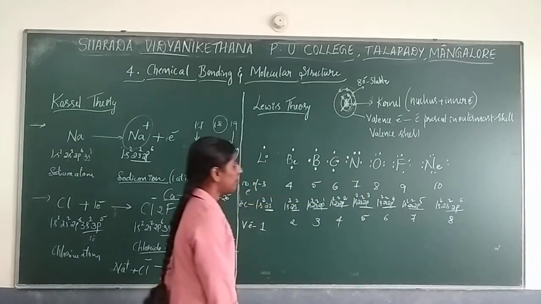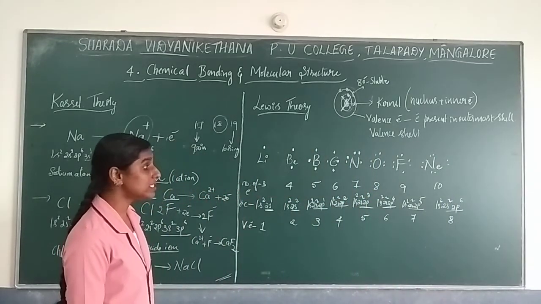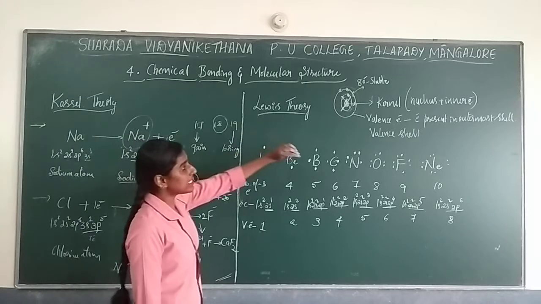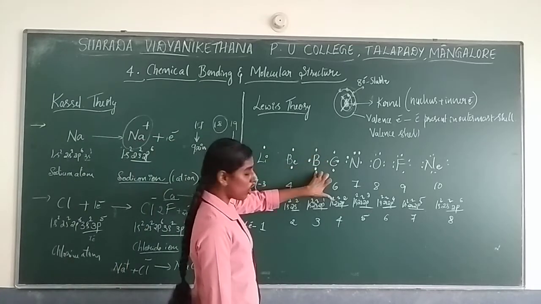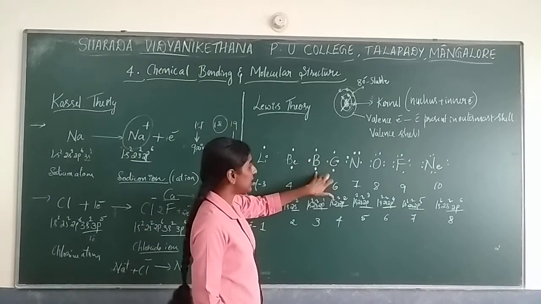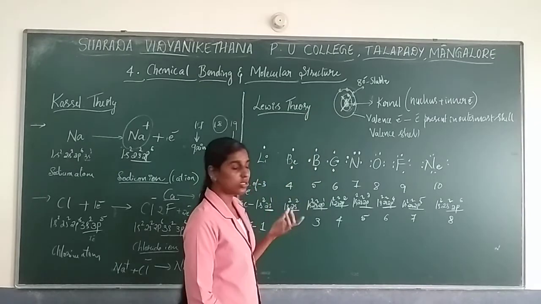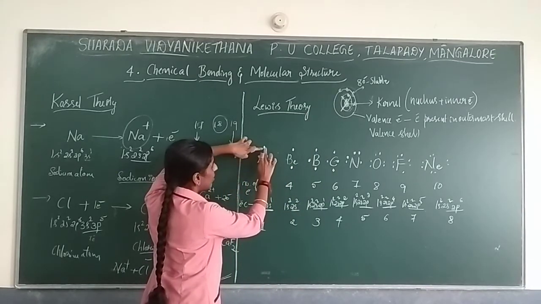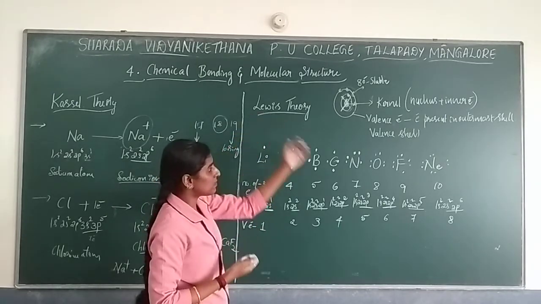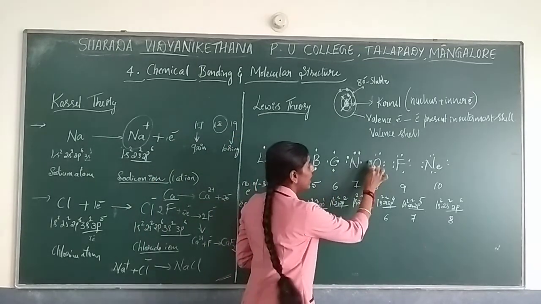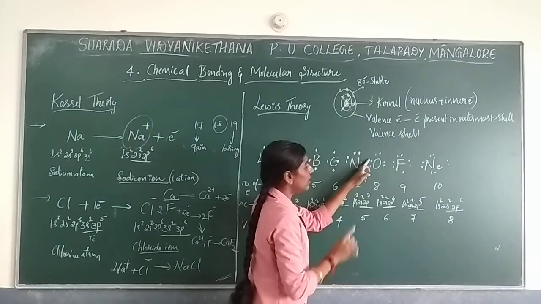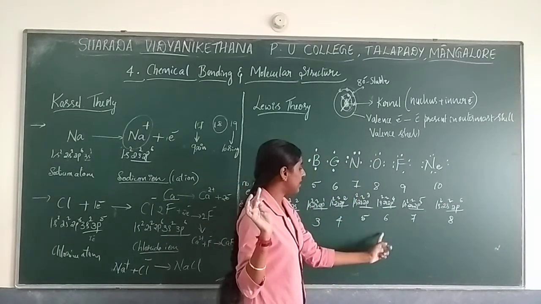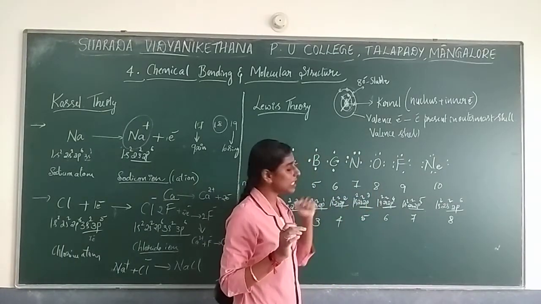So this is the representation of the Lewis dot structure. We said valence electrons can be represented by dots. So what is the application of these Lewis dots? We can identify the number of valence electrons. By seeing this we can say, for example, for oxygen, 1, 2, 3, 4, 5, 6, that 6 valence electrons are present in it.